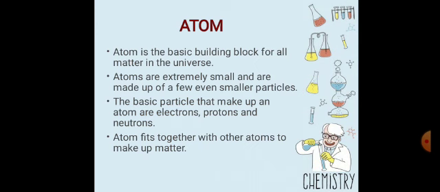Atoms are extremely small and are made up of even smaller particles, the subatomic particles. These subatomic particles are the electron, proton and neutron. When electron, proton and neutron combine together, they form the atoms. So the third point is that the basic particles that make up an atom are the electrons, protons and neutrons.